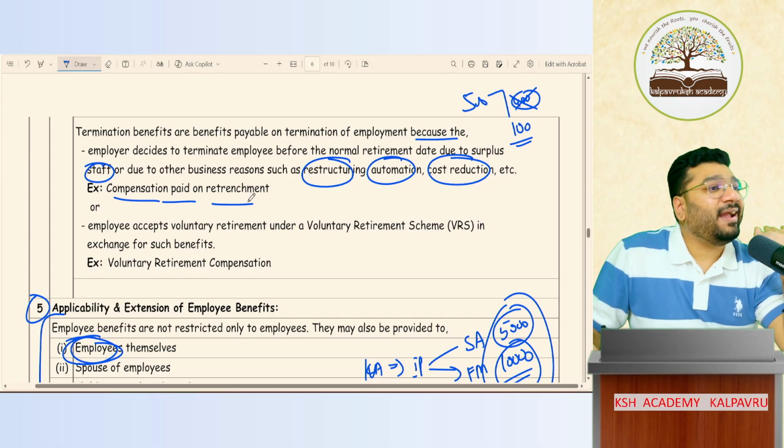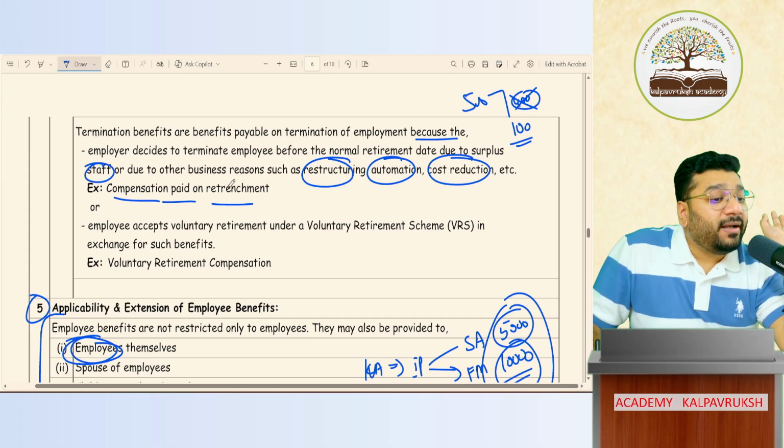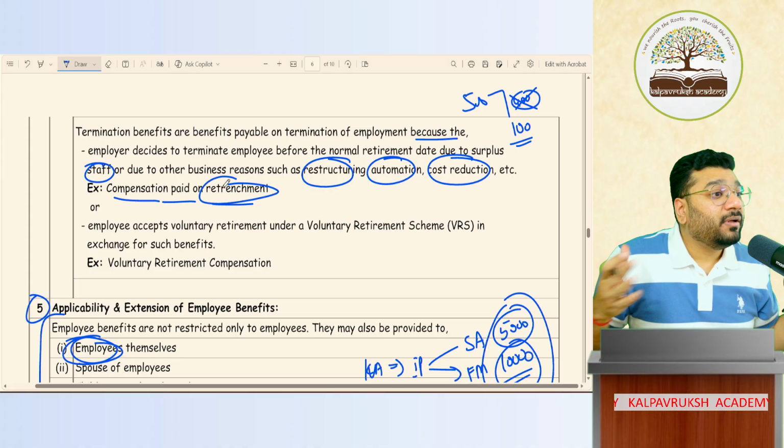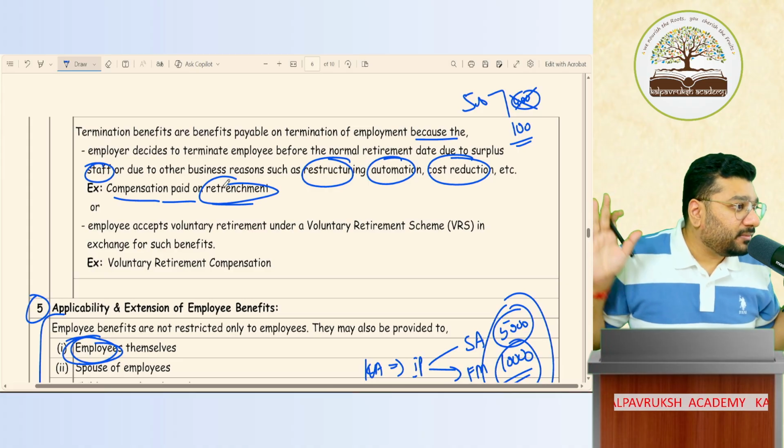In this, it is the employer's mistake. There's no mistake of the employee. Retrenchment compensation is paid because of the employer's need to terminate the employment contract. Got it? Not got it?